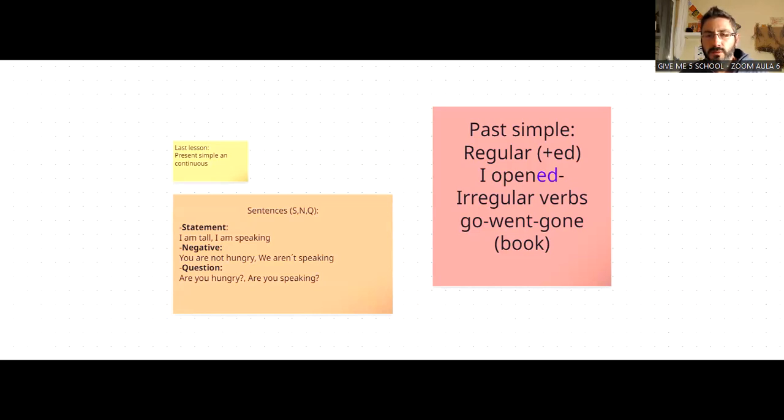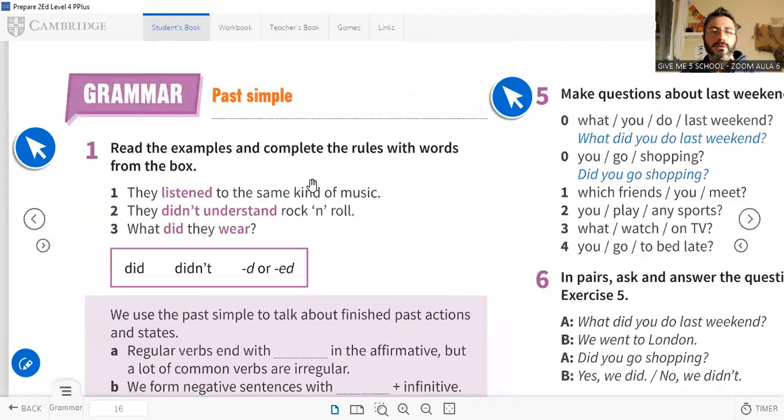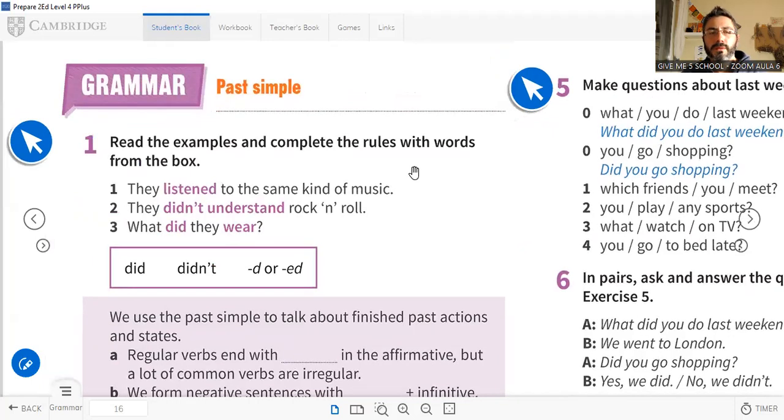And look, past simple. The regular rule is ed, so regular verbs ed, I opened the door, and irregular verbs go, went, gone. So the list of our irregular verbs, okay? Our list of irregular verbs. So let's see now, we're going to go to the book. Perfect. Let's go here, Super Paco. Look, past simple, okay?